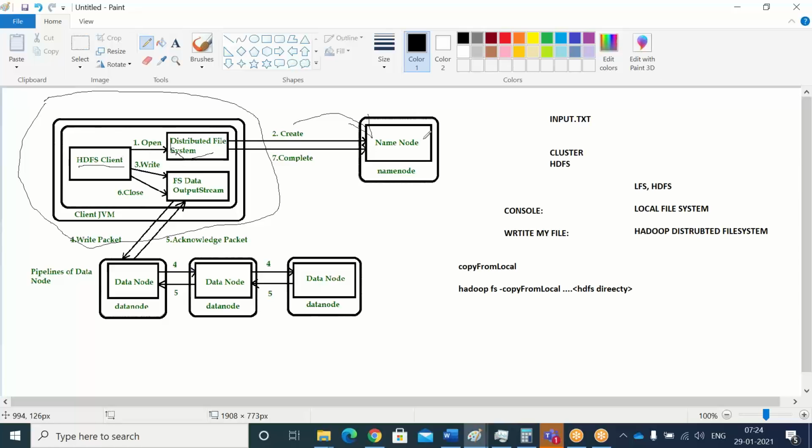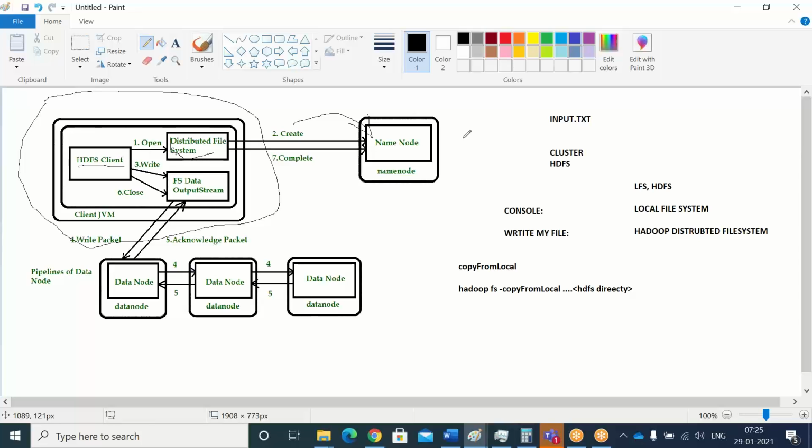It will check all the permissions related to access: whether the particular user has write access or not, and whether he is logged in using proper authentication. Everything will be done by the name node.